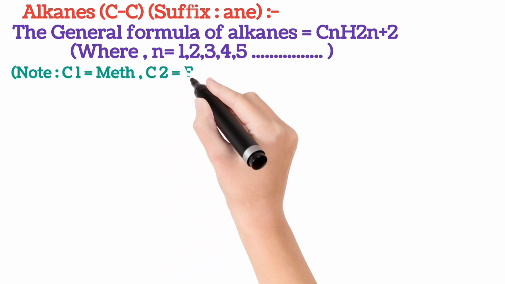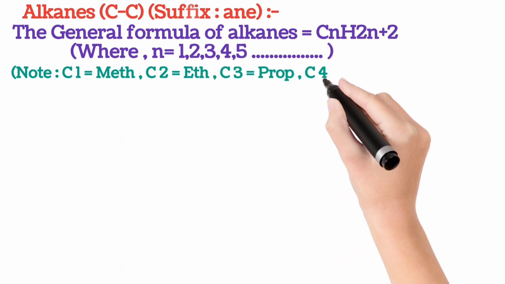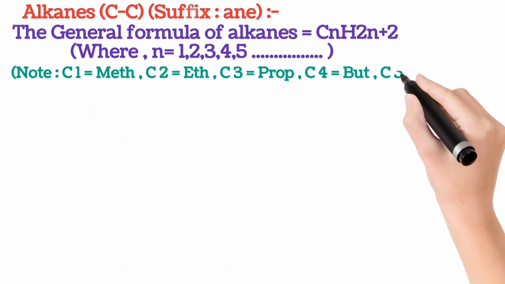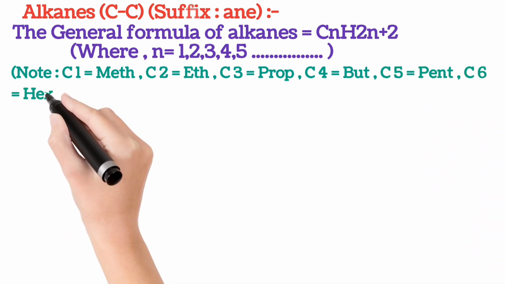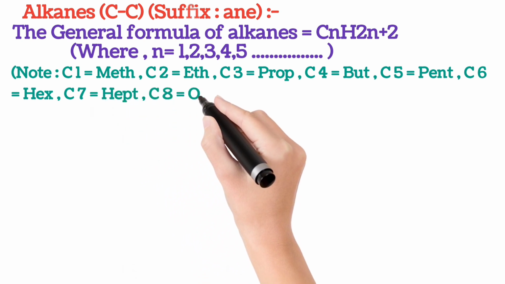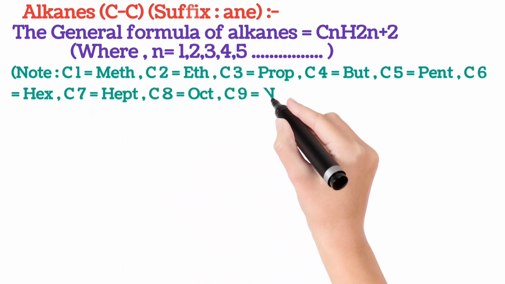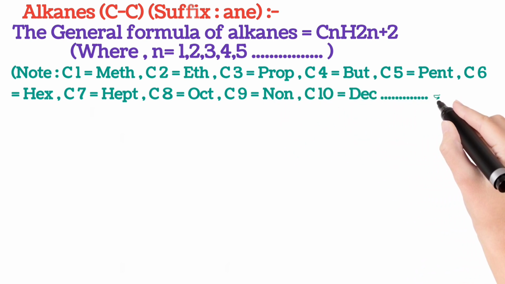If 1 carbon is there, then we call it meth. If 2 carbons are there, then we call it eth. 3 carbons prop, 4 carbons but, 5 carbons pent, 6 carbons hex, 7 carbons hept, 8 carbons oct, 9 carbons non, 10 carbons dec, etc.